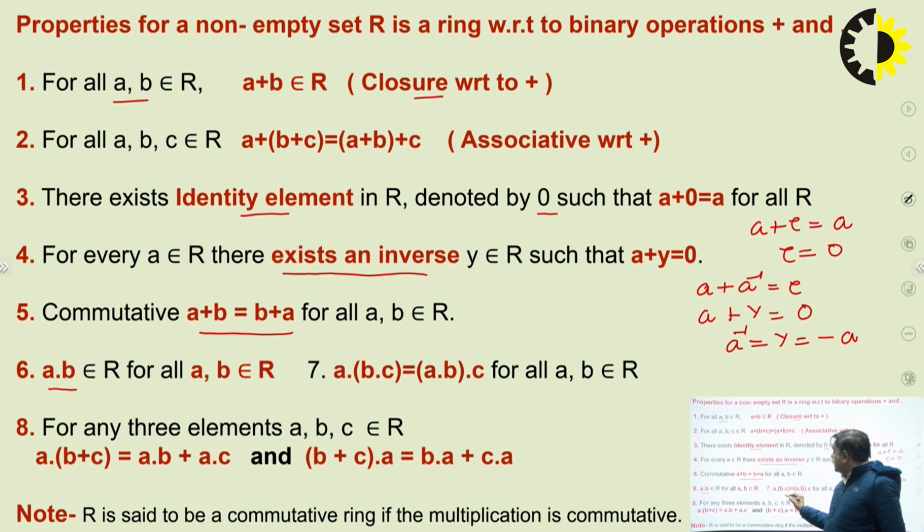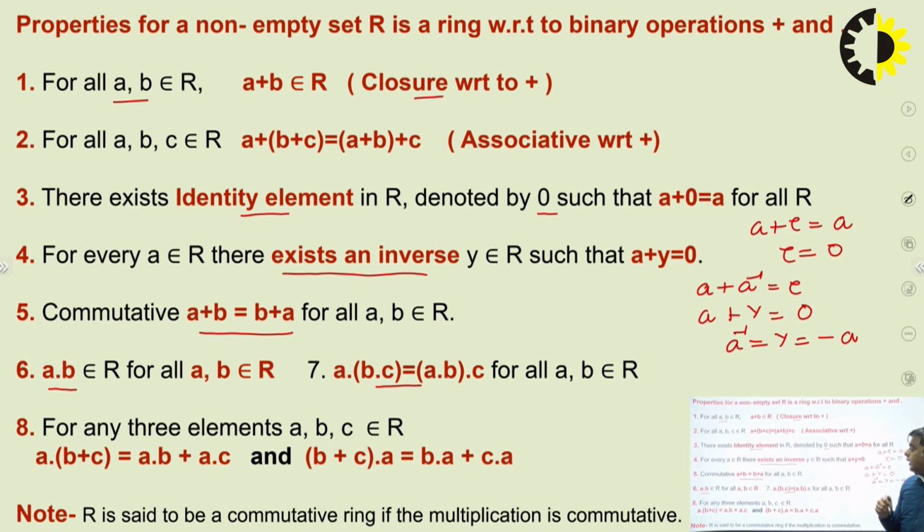Similarly, the associativity: if you consider any three elements A, B, C and find A dot B dot C, or A dot (B dot C), then the left hand side and right hand side should be equal. If they are equal, then we can say it follows the associativity property. So with respect to multiplication, it should follow the closure property and the associativity.